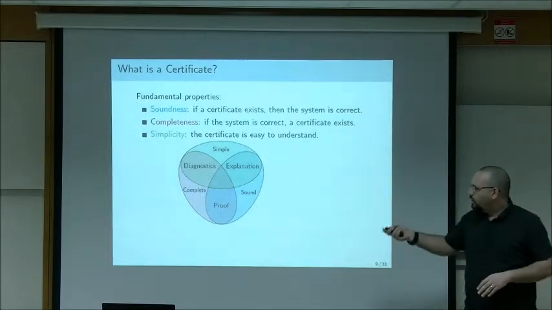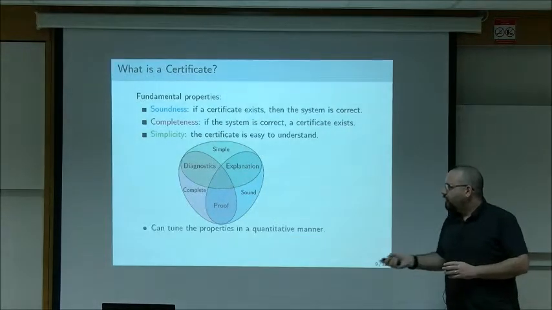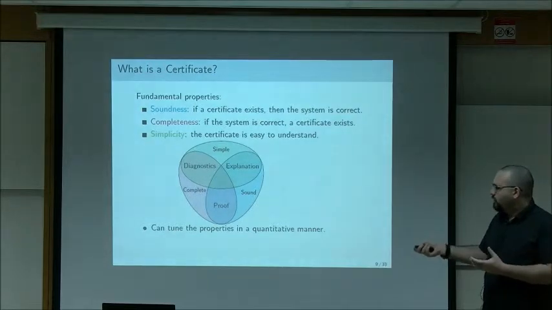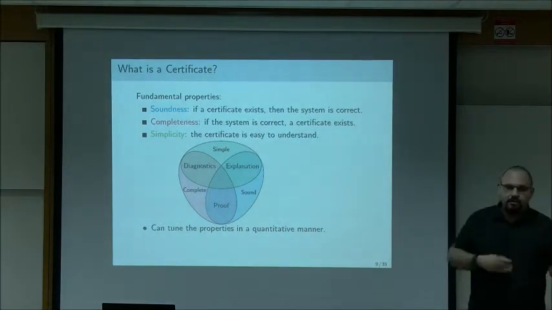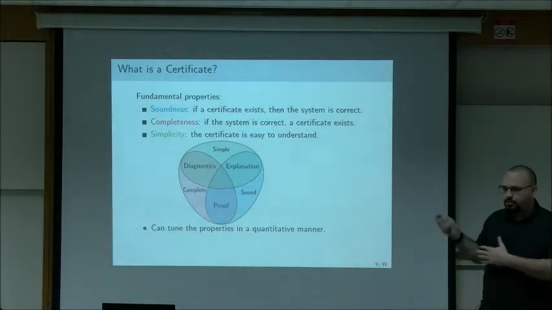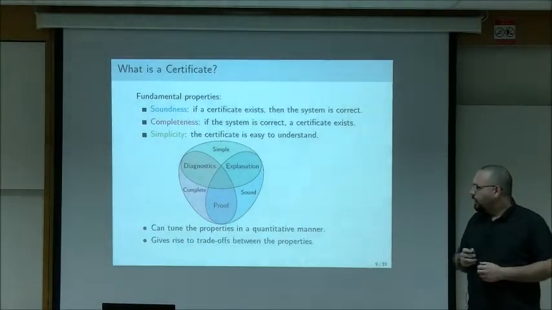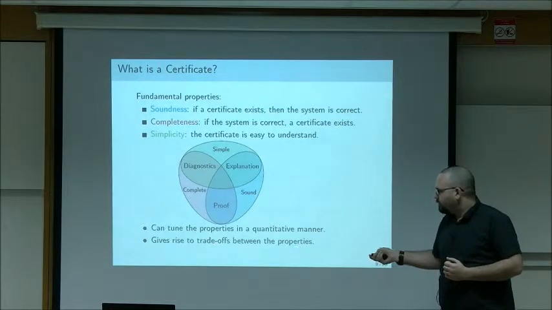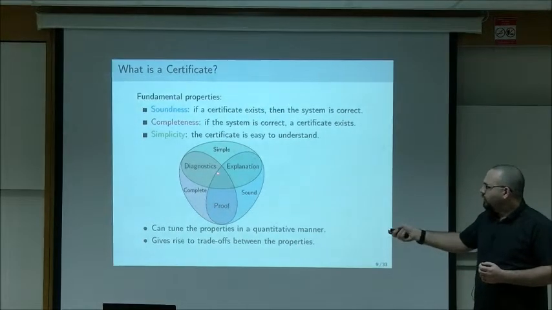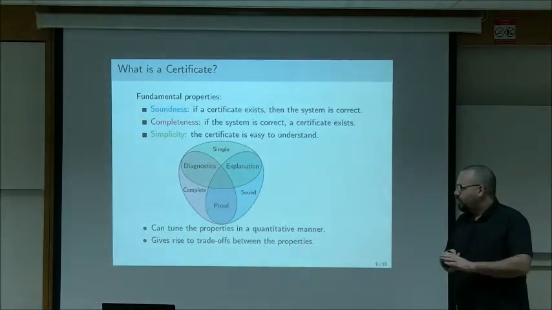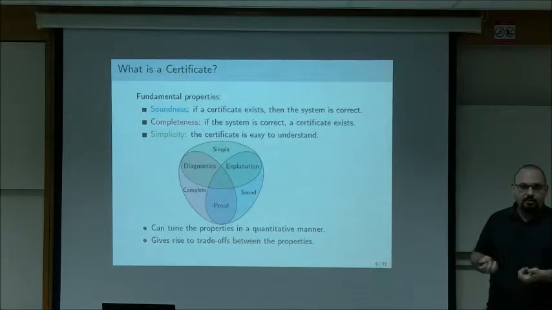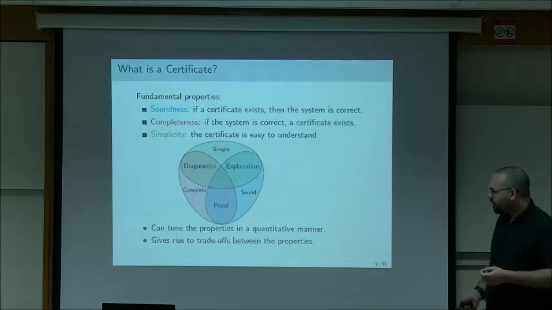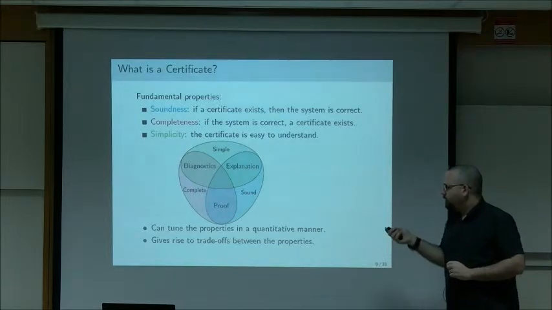So this is a nice diagram of the notions we study. But actually what we want to study is the quantitative manner of treating these properties. So things can be more complete, more simple, less simple. And I will show concrete examples as we go on. And it's very interesting to look at the trade-off between these properties. So supposing I can get something that's simple, sound, and complete, but I can also get things with certain trade-offs. What are these trade-offs? What do they mean? So this will all become much clearer as we go on.